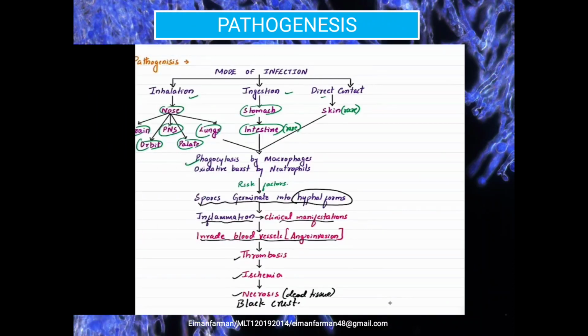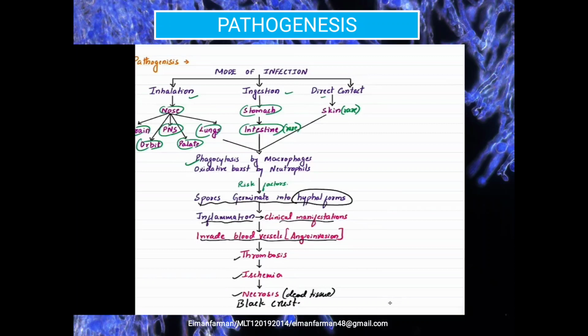Here comes the pathogenesis. There are three modes of infection, as we discussed earlier. The first one is inhalation. Through the nasal mucosa, the spores will go to parts like the brain, orbit, paranasal sinuses, palate, or lungs. Through ingestion, the spores will target either the stomach or intestine, but mostly the stomach. The third one, direct contact with spores, will infect the cutaneous layer of the skin.